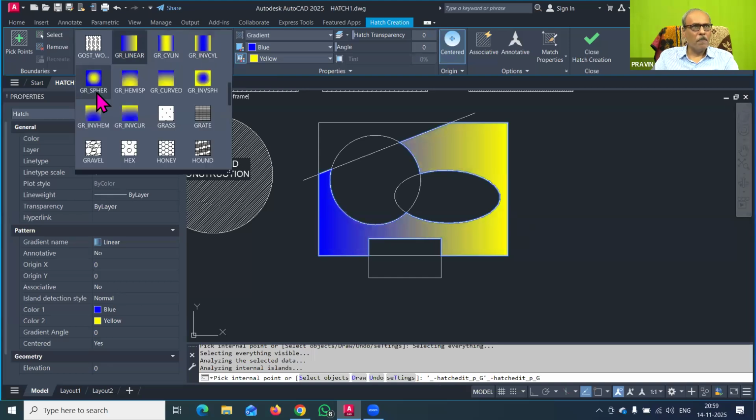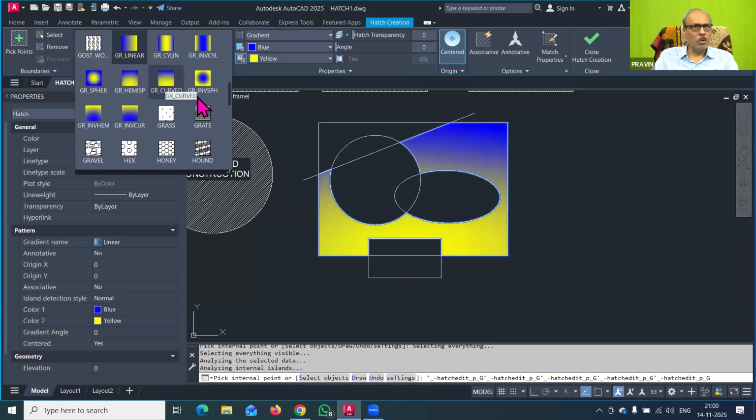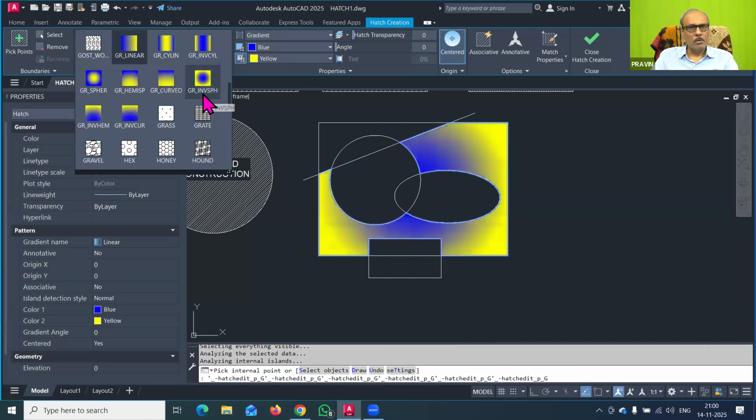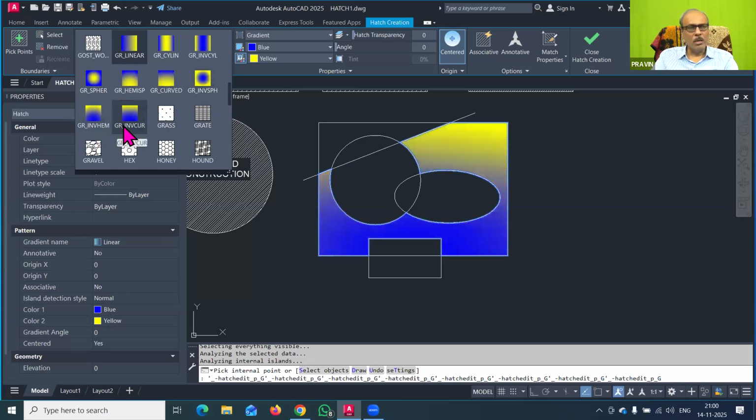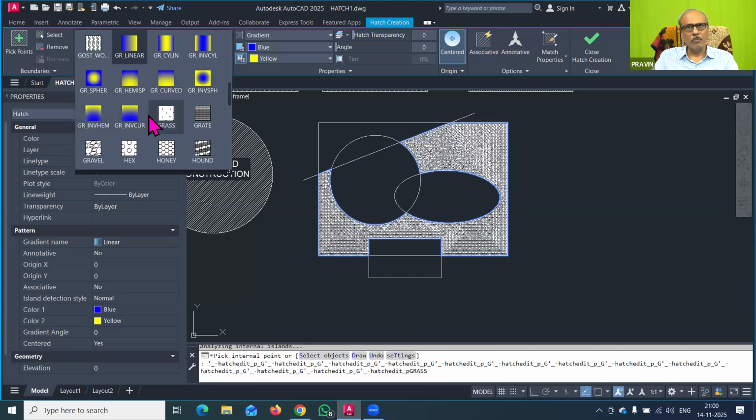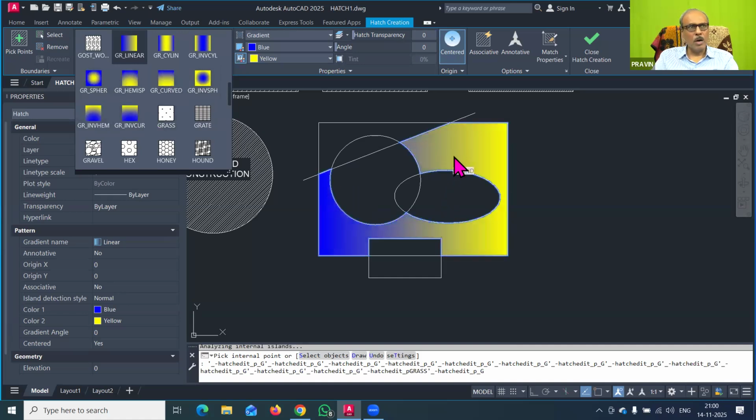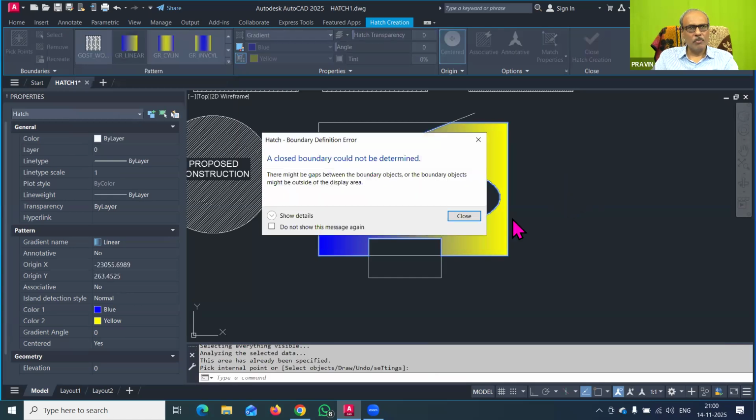So you can have a sphere pattern, or a hemisphere pattern, or a curved pattern, or just have the circular cover, and then you can have internal cover, or an inverse curve. So there are various options regarding the filling of the color, and the way the filling should be. I will just use the first one, and I will click it here outside.